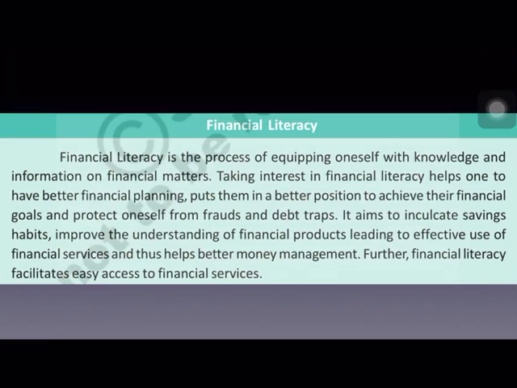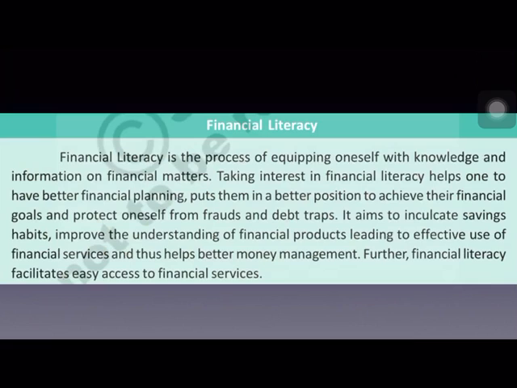If we know where to invest, we will invest our money. We can get profits. We can get interest on that. Which bank gives more interest and where we can get loans. All this information is called financial literacy, and it helps to plan our financial things in a proper way and to get a better position, to achieve our financial goals. Everyone will have a financial goal to earn 1 crore, 2 crore, or whatever may be the financial goal. They have their own goals. And to reach these goals, this financial literacy helps.